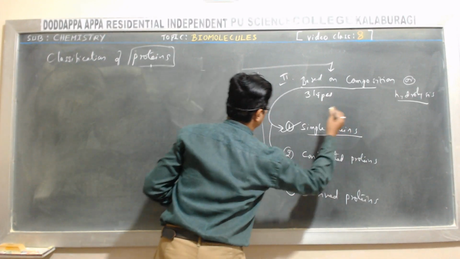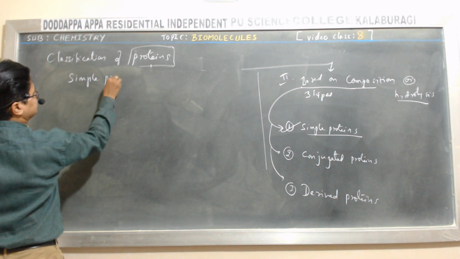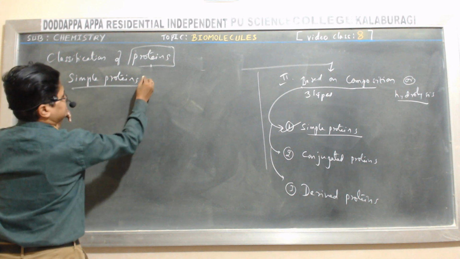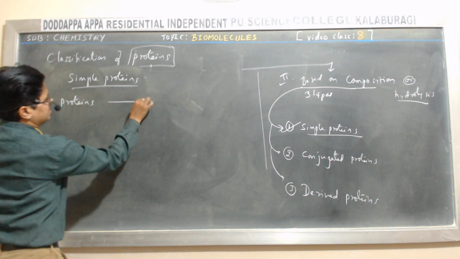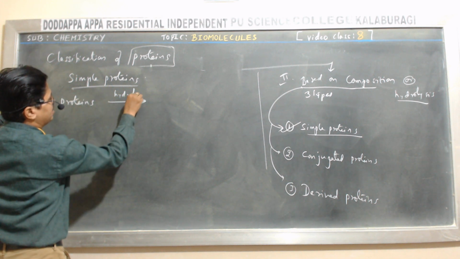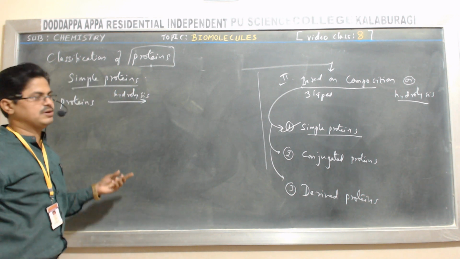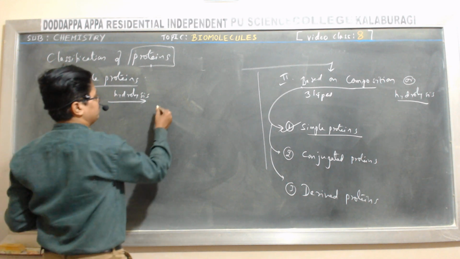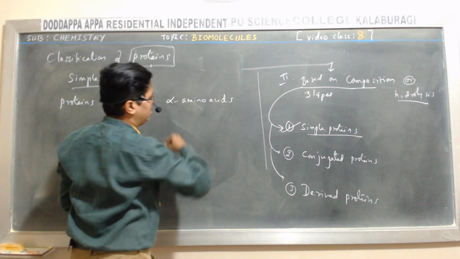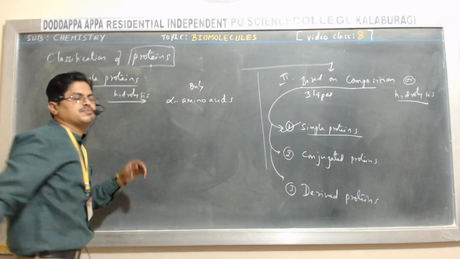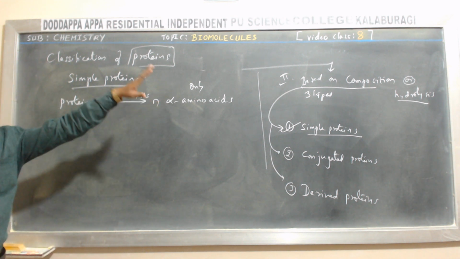What are simple proteins? The proteins which upon hydrolysis, meaning when you add water plus a few drops of dilute hydrochloric acid, form only alpha amino acids.